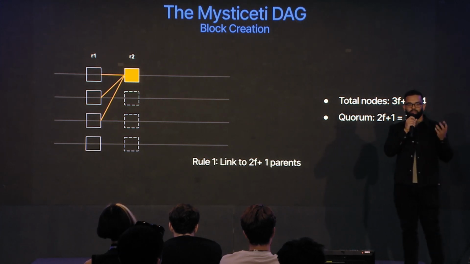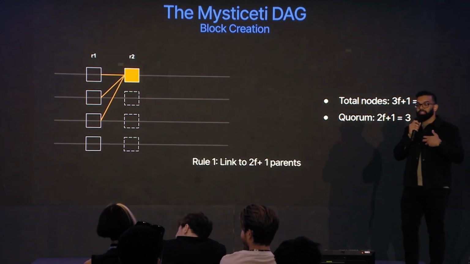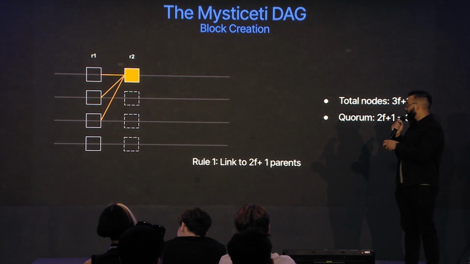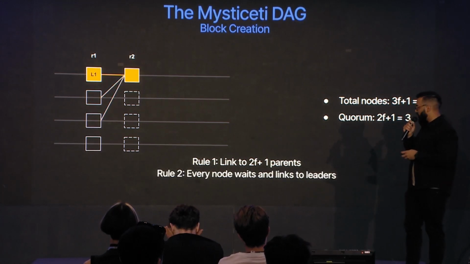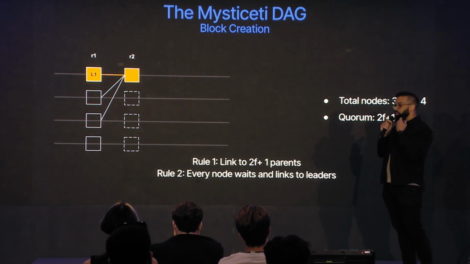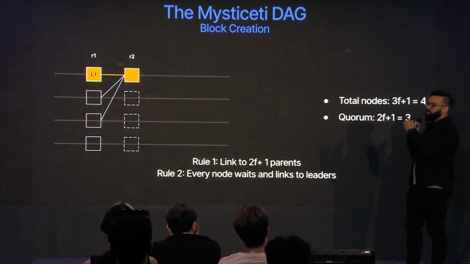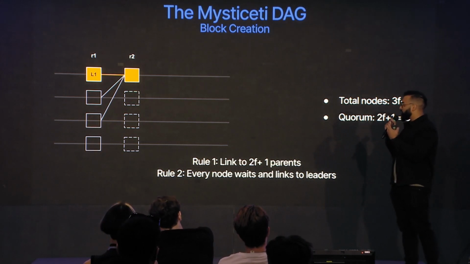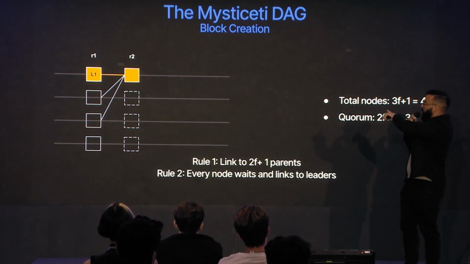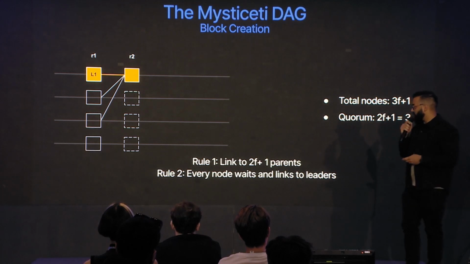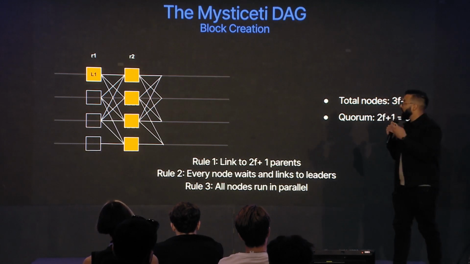Okay, so we have some rules while we're building the DAG. The first rule is when you propose a block, you have to link to 2f+1 of your parents. So you can see in the diagram, the yellow block has 3 links to its parents. Easy enough. The second rule is, even though the DAG construction is leaderless, when we read the DAG or try to do commits, we need to have connections to our leaders. So, best effort, rule number 2 is we want to wait to see if we can connect to our leader. And so you can see here, we have a link to the leader L1 there. Awesome. And then, just like other DAG-based protocols, when we're building, all nodes do this in parallel, and this is all we have to do.